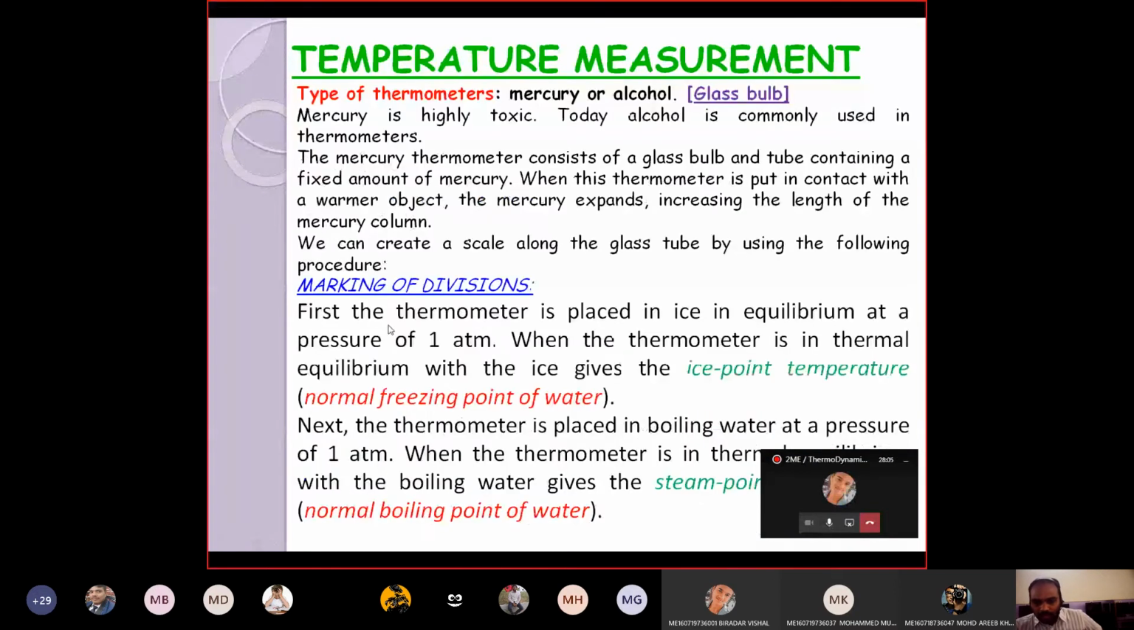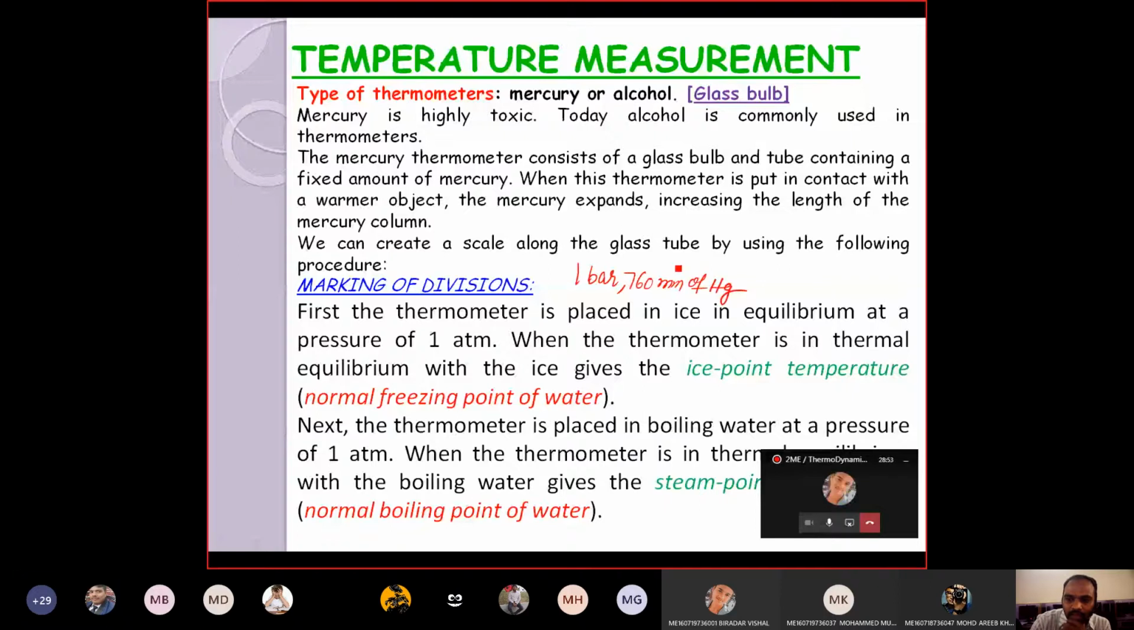Now you can see. So first the thermometer is placed in the ice in equilibrium at a pressure of 1 atmosphere. What is meant by 1 atmospheric pressure? What is the value? Can anyone tell? What is the atmospheric pressure? 1 atmospheric pressure is how much? 1 bar, sir. 1 atmosphere, very good. 1 atmospheric pressure is 1 bar, right? Agree? What are other values? 1 bar is 1 atmosphere. Any other values? Have you studied 760 mm of Hg?